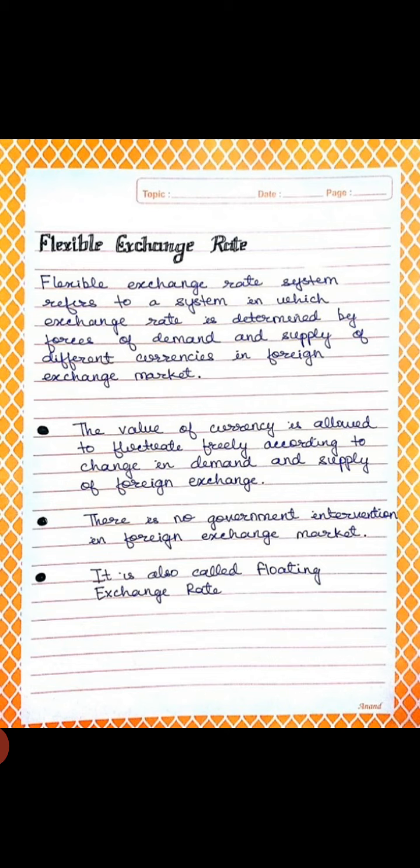It is also known as the floating exchange rate system. So in simple language, the flexible exchange rate system refers to the system in which the exchange rate between currencies of different countries is determined by the two market forces, that is demand and supply. There is no government intervention here, and the exchange rate is determined by the market.